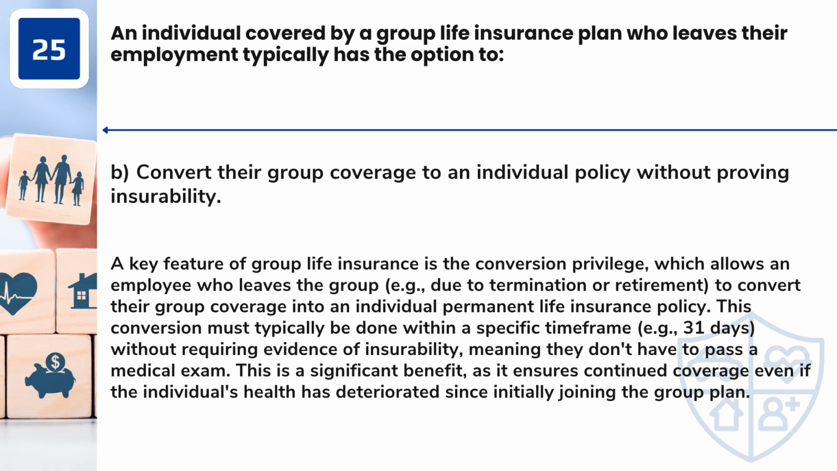Answer: B. Convert their group coverage to an individual policy without proving insurability. A key feature of group life insurance is the conversion privilege, which allows an employee who leaves the group, e.g., due to termination or retirement, to convert their group coverage into an individual permanent life insurance policy. This conversion must typically be done within a specific time frame, e.g., 31 days, without requiring evidence of insurability, meaning they don't have to pass a medical exam. This is a significant benefit, as it ensures continued coverage even if the individual's health has deteriorated since initially joining the group plan.